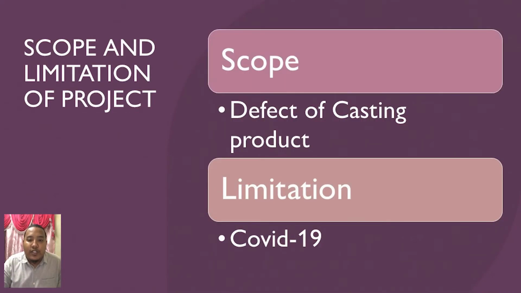Next, I would like to explain about the scope and limitation of my project. So, the scope of my project focuses specifically on the defects of casting product, such as blowhole, pinhole, crack, shrinkage porosity, and shrinkage cavity. Next is the limitation of my project.